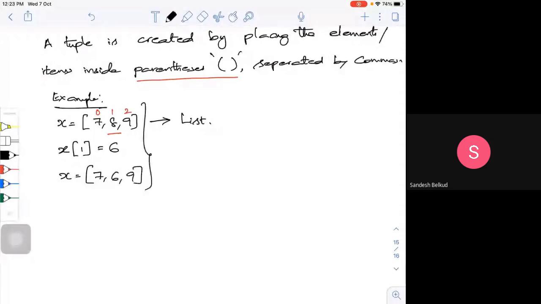But what happens in the case of a tuple? Tuple is the same. If I try to define the same using a tuple, x is equal to 7, 8, 9, and then try to change one element, you will get an error here. It will say the object doesn't support item assignment, because you have already defined this as a tuple.